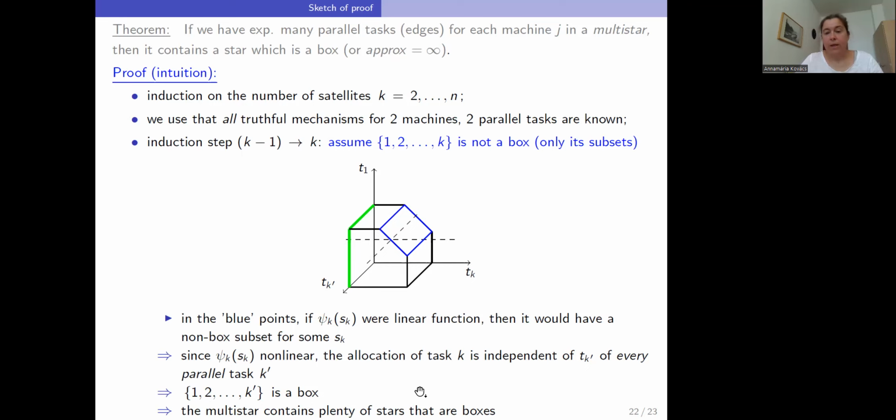So this was the sketch of the induction proof of the box theorem, and all in all, this was the sketch of our lower bound proof.